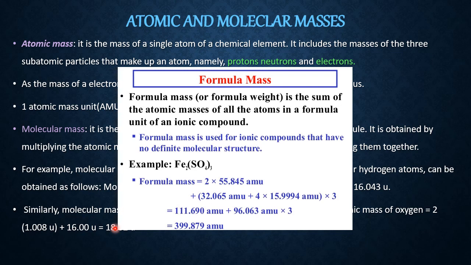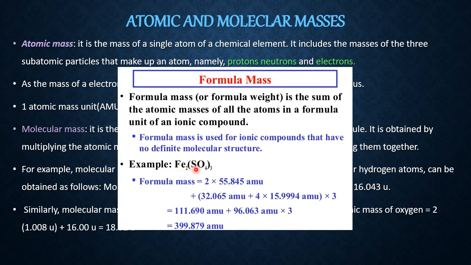So how to calculate formula mass? The same method we employed for molecular mass, the same method here also. For example, formula mass of ferric sulfate, Fe2(SO4)3. So there are three different kinds of atoms in ferric sulfate: one is iron, one is sulfur, the other one is oxygen. How many iron? 2 iron. How many sulfur? See, he has used the bracket here. So there are 3 sulfur. And how many oxygen? Already in the formula 4 are there.